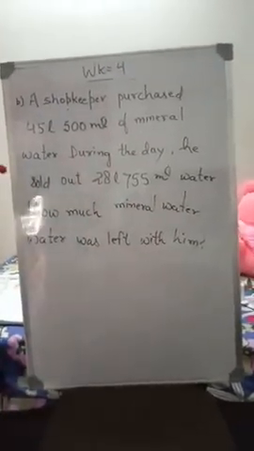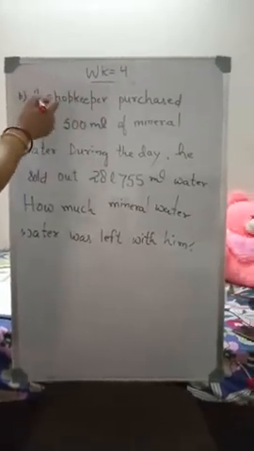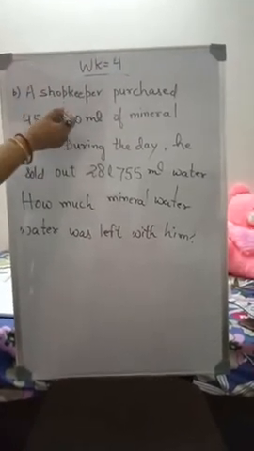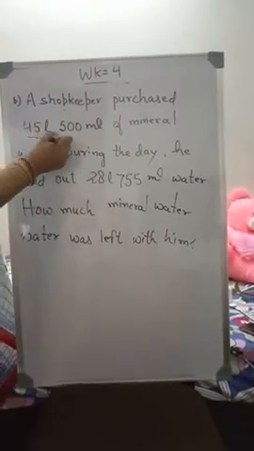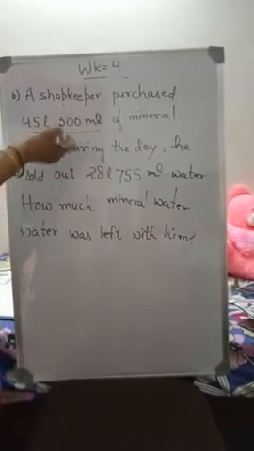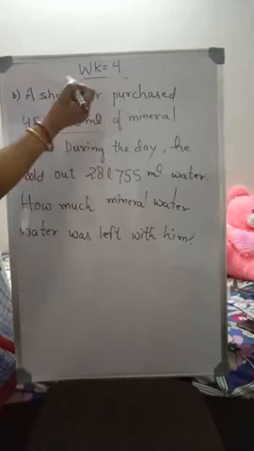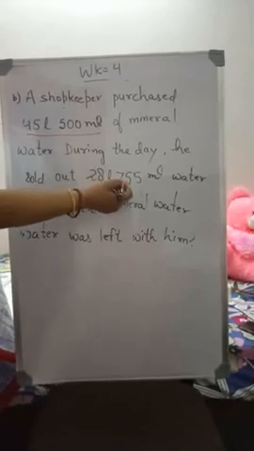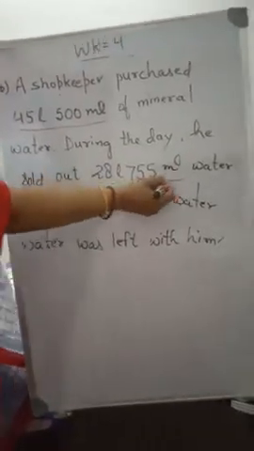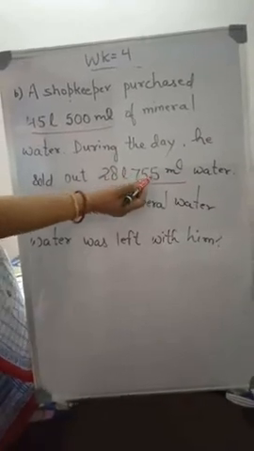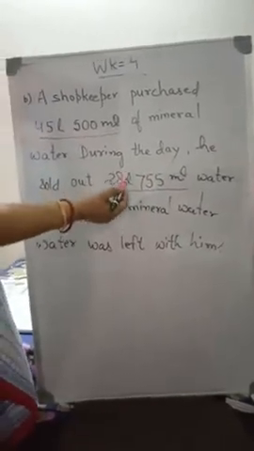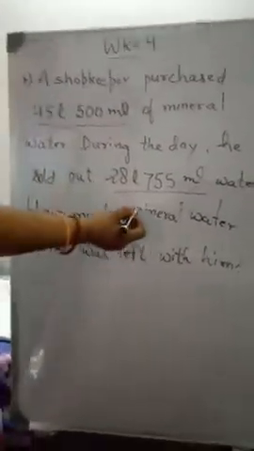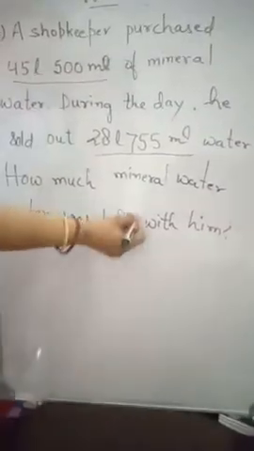So here, children, all of you see, there are a few punchlines. Just listen carefully. A shopkeeper purchased 45 liter 500 milliliter of mineral water. So this 45 liter 500 milliliter is the mineral water that the shopkeeper purchased. Right? Now during the day he sold out 28 liter 755 milliliter of water. This is the quantity of water that was sold out by this shopkeeper. Right? Now, how much mineral water was left with him?